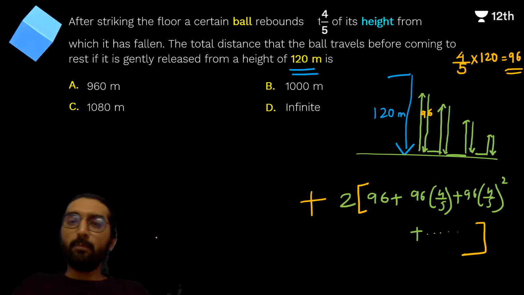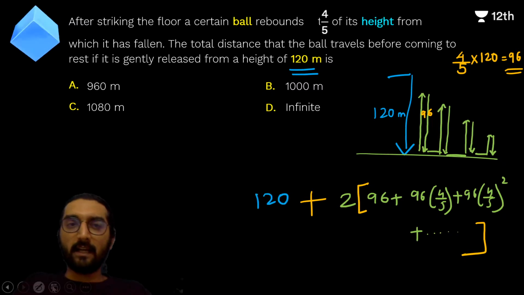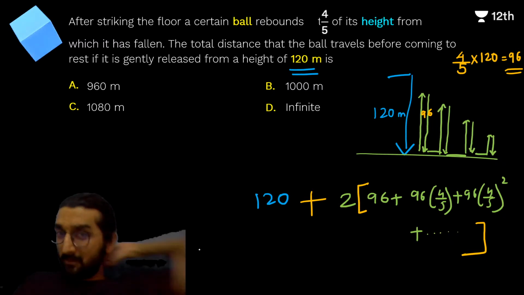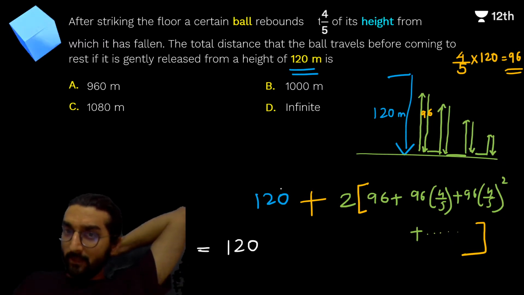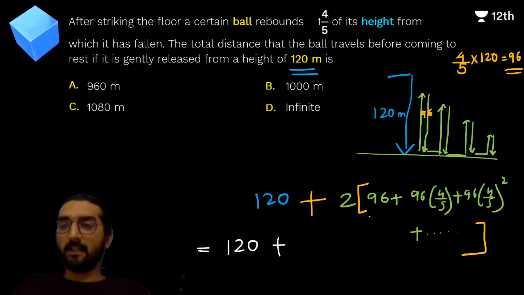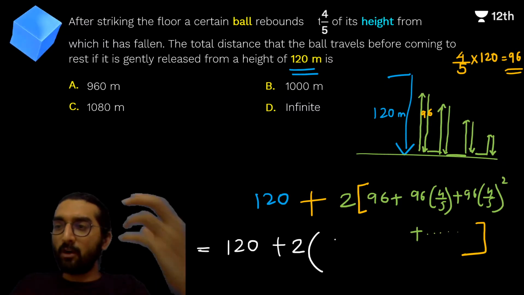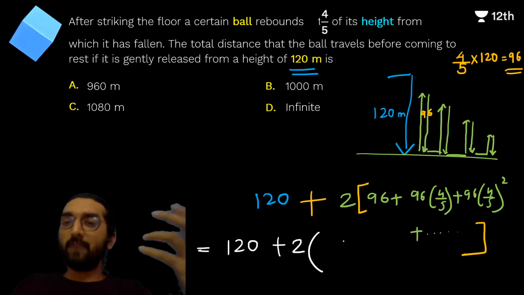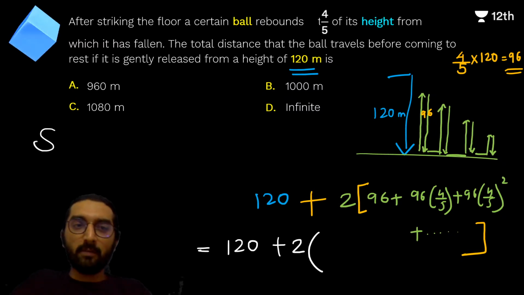Now we will quite naturally add that blue thing because we have to find the total length. And hence our answer here is going to be, now this is somewhere where silly mistakes can happen: 120 is there, people forget to write this 120 and then get only this answer. What is its answer? 2 times a upon 1 minus r, where a upon 1 minus r is the sum of infinite terms of a converging geometric progression. You should know this formula.